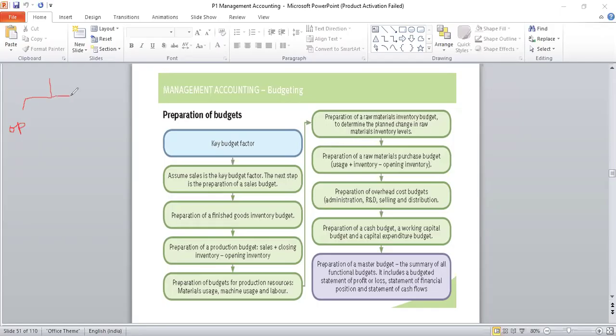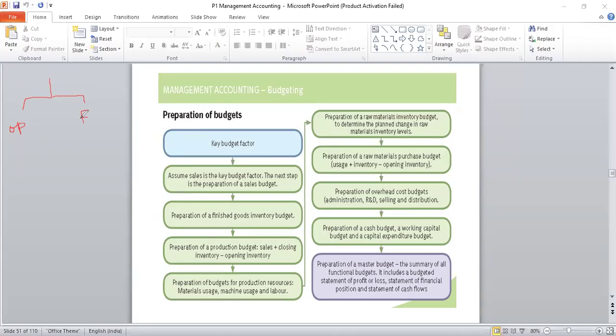Then we have the financial budgets. So what are financial budgets? The financial budgets talk about the budgets which are prepared to take care of the financial aspects. So first one is the capital budget. That is the capital expenditure required to be invested into assets.